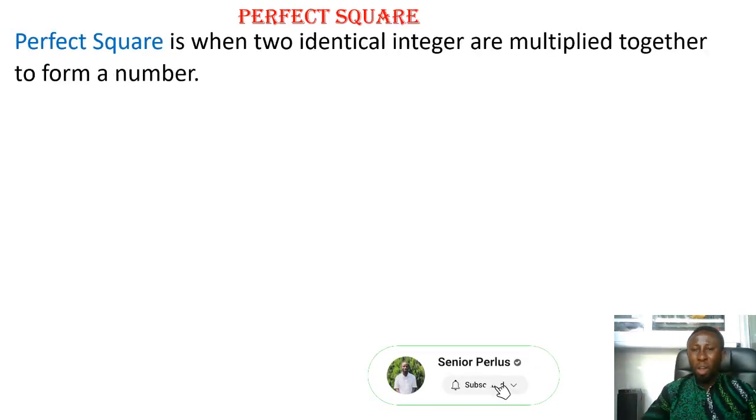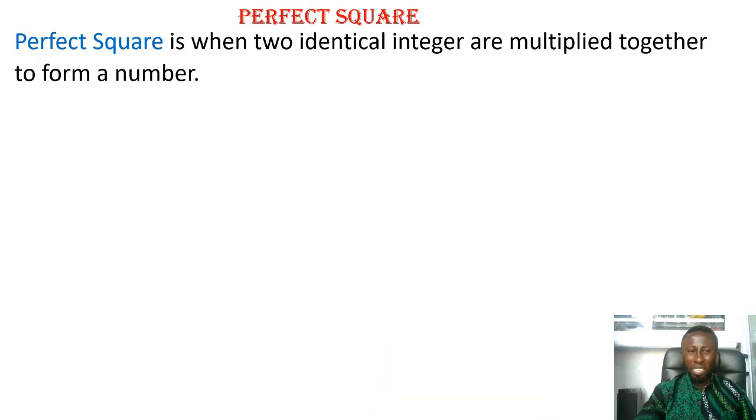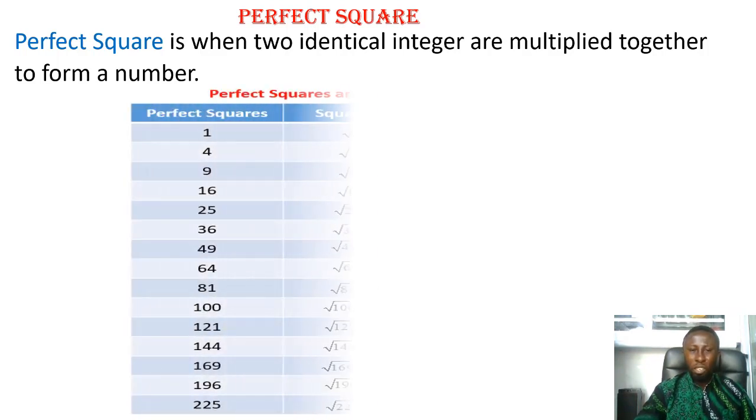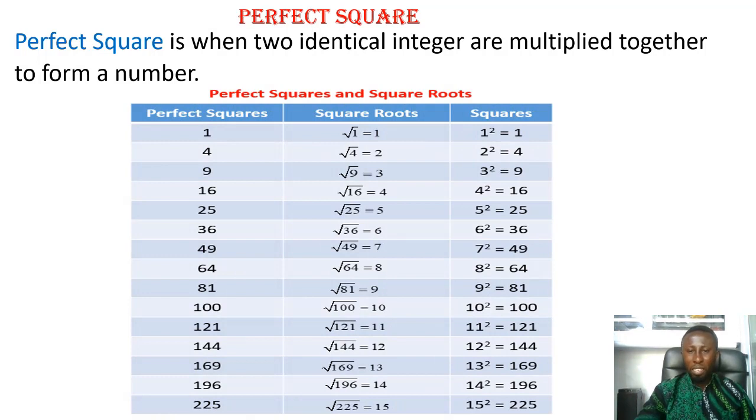Good. Perfect squares. We already know perfect squares. We have been using them. What are perfect squares? It's when two identical numbers are multiplied together to form a number. 1 times 1 is 1, 2 times 2 is 4, 3 times 3 is 9, and so on. So 3 to the power 2 is 9, 2 to the power 2 is 4. So this is the chart for perfect squares: 1 squared, 2 squared, so 1, 4, 9, 16, 25.